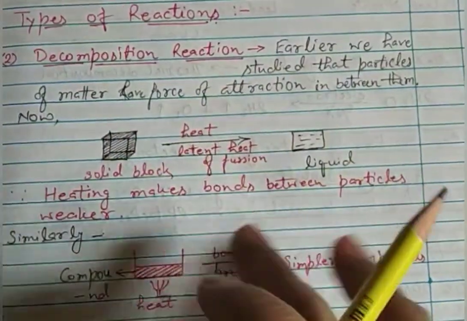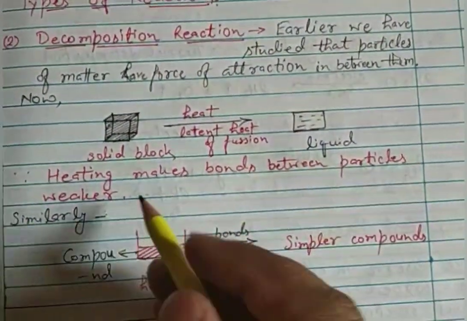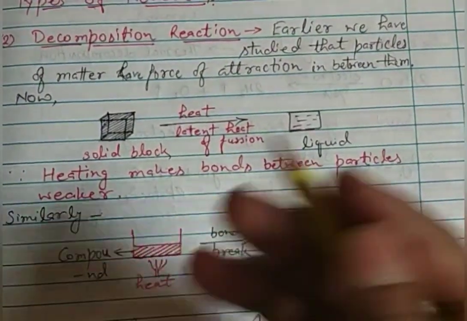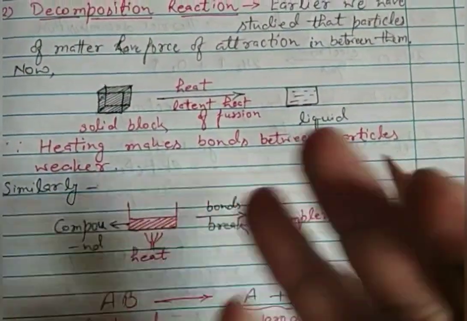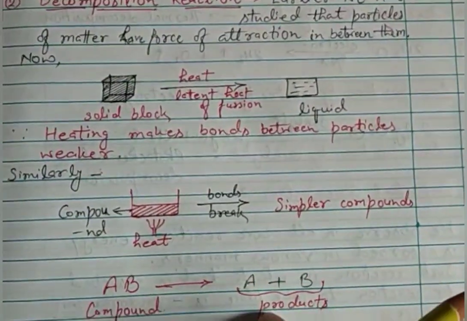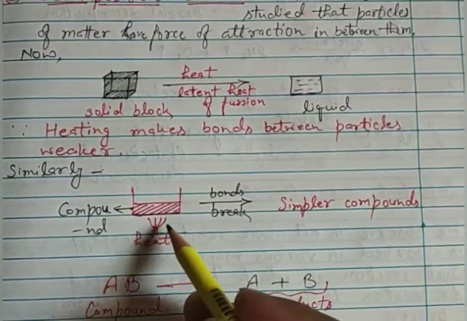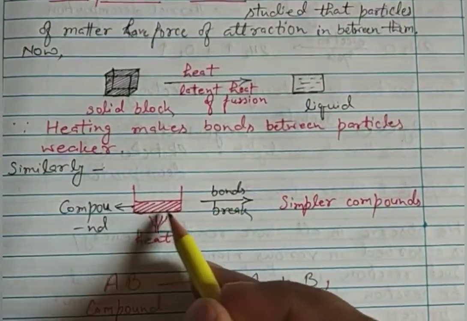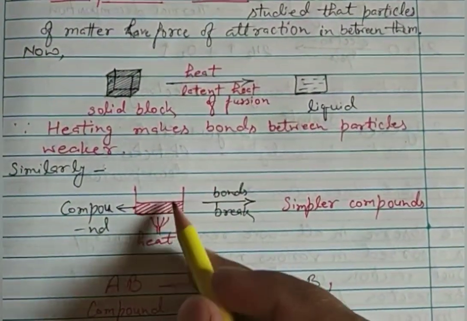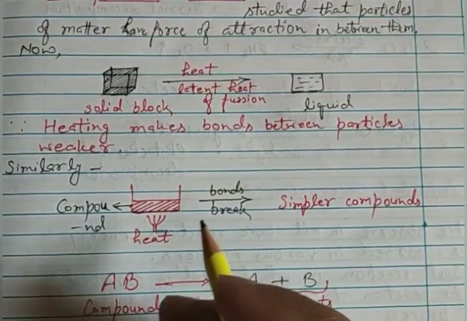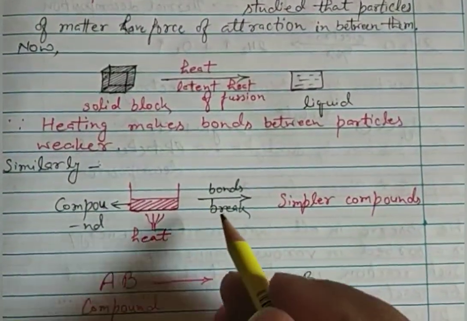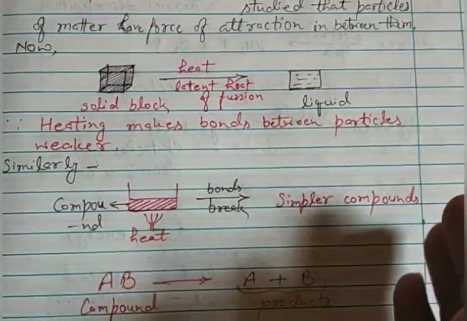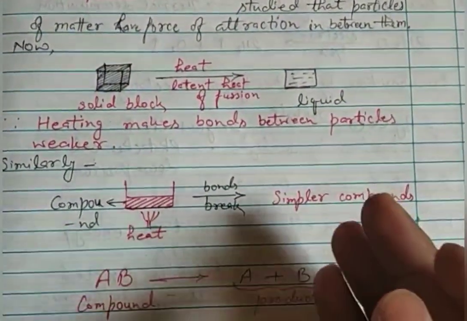Similarly, this concept is used when we heat any substance, then bonds between the particles become weak and they break or they make. So what will happen? For example, if we have any compound and we heat it, the bonds between the atoms which are making this compound will break and make simpler compounds. They will form different compounds.